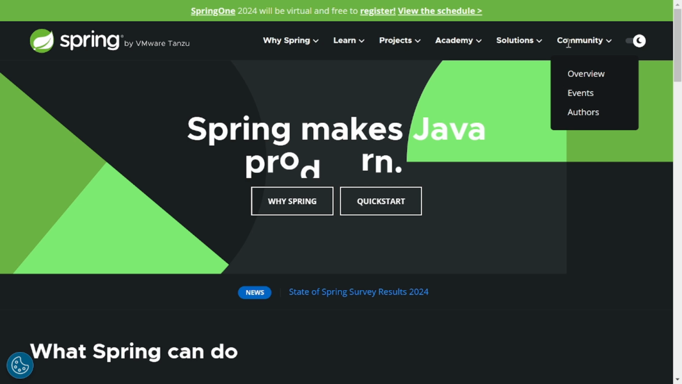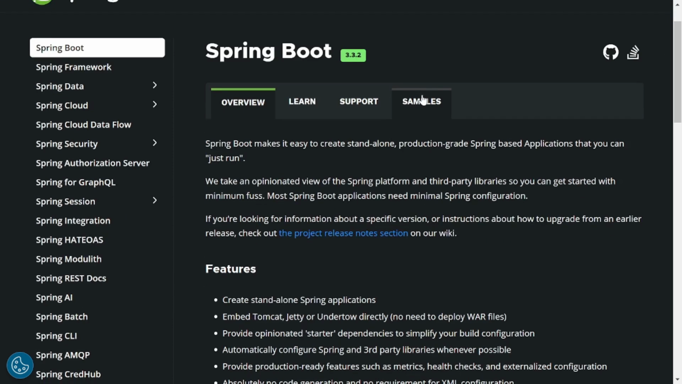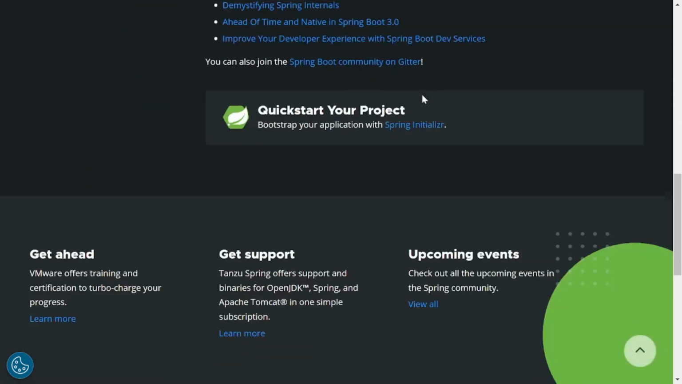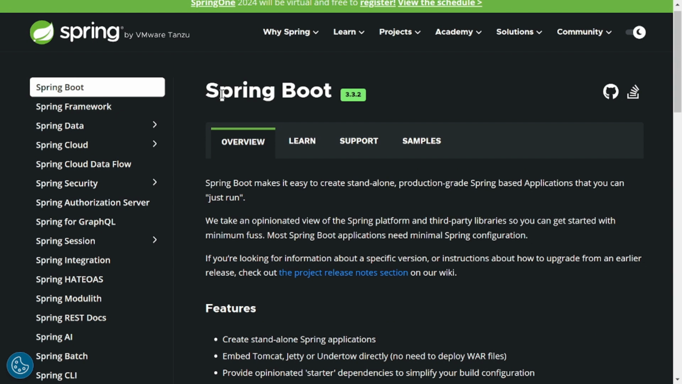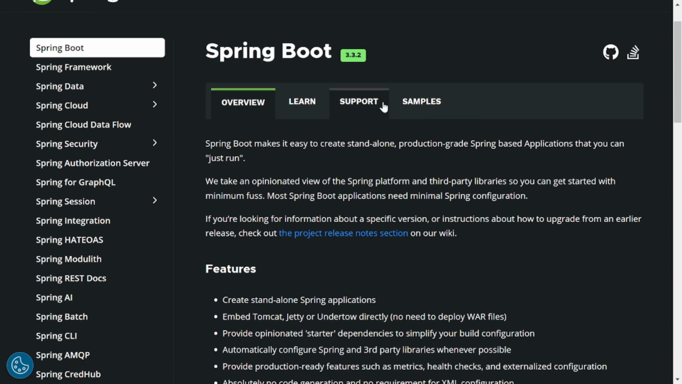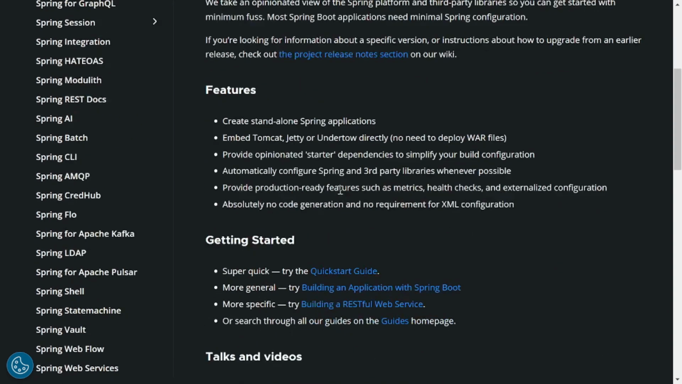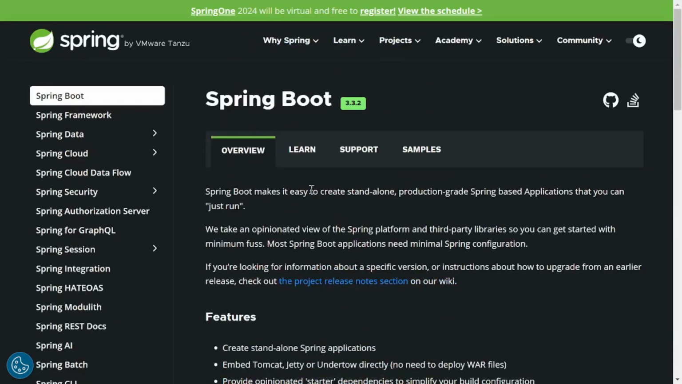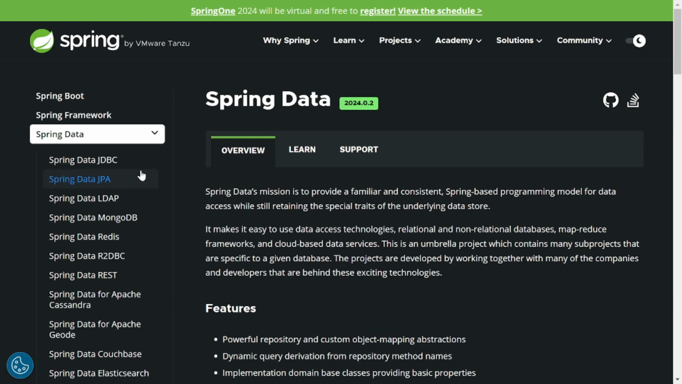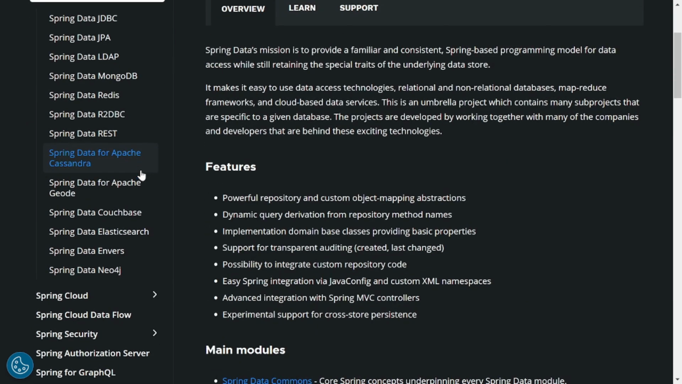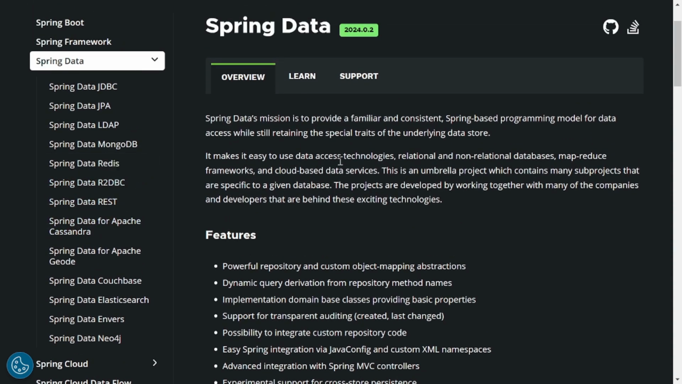Then there's aspect-oriented programming, allowing you to separate cross-cutting concerns like logging or security from your business logic. Spring Boot, which many of you might be familiar with, further simplifies development by providing pre-configured templates for common use cases, such as RESTful APIs, microservices, and web applications. It allows developers to get up and running quickly without dealing with the boilerplate configuration.